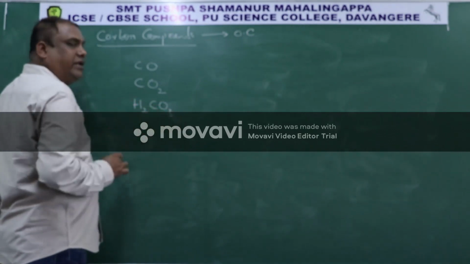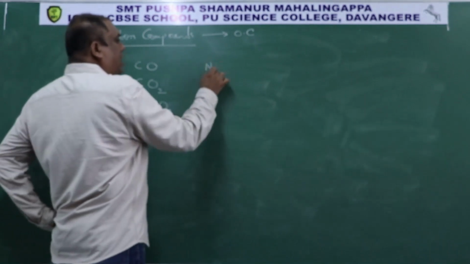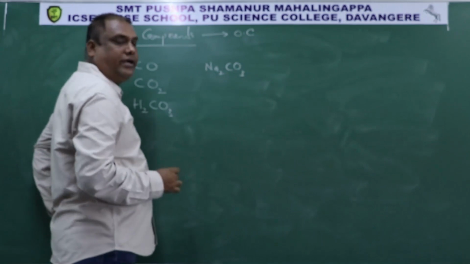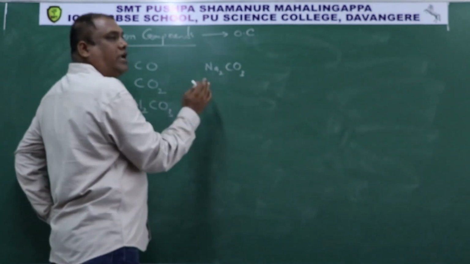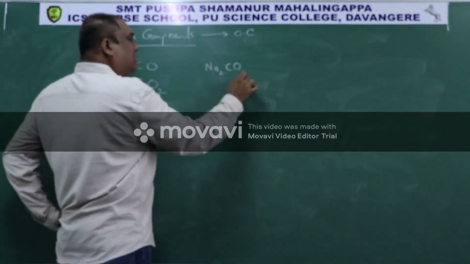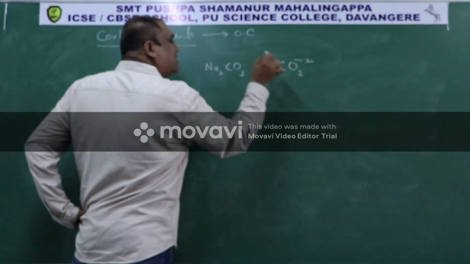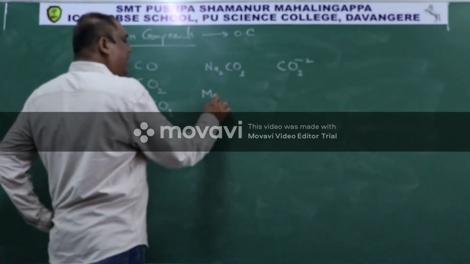It is having carbon in it. Then sodium carbonate, a salt, has carbon in it. Like that sodium carbonate, magnesium carbonate, zinc carbonate, iron carbonate, all the salts that have carbonate ion have carbon in them. Then this is magnesium bicarbonate.